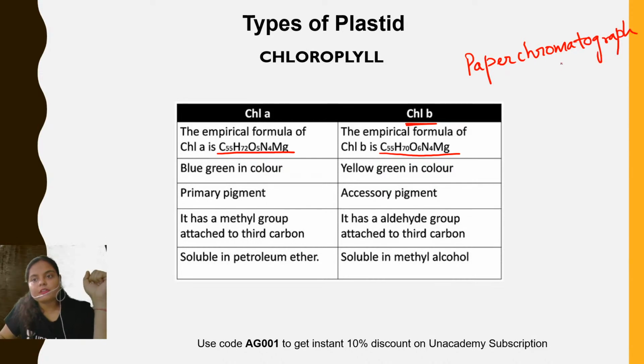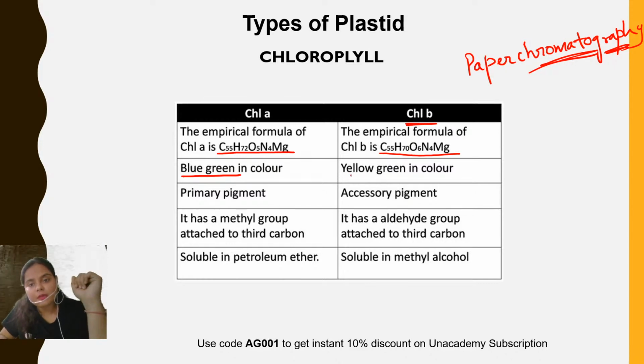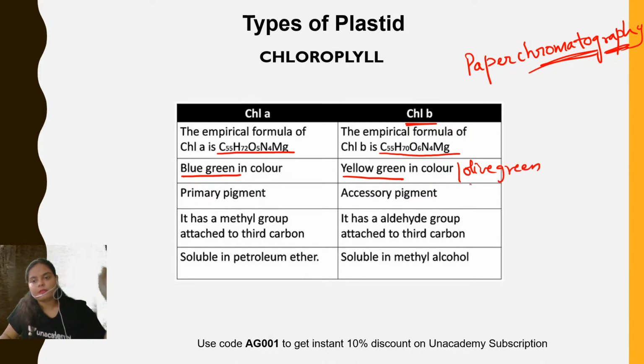Okay. Chromato is writing, color, right? And graphy is writing. So you are separating the chlorophyll molecule with the help of color differences. On this paper chromatography, you see that the chlorophyll A molecule is blue-green in color, whereas chlorophyll B molecule is yellow-green, or you can say olive-green in color, right?